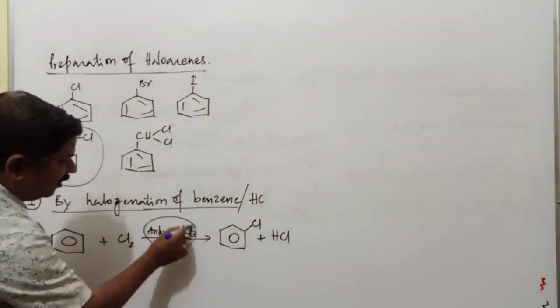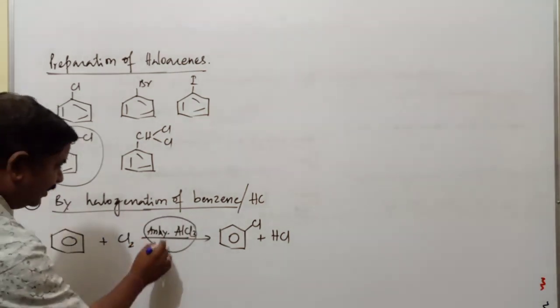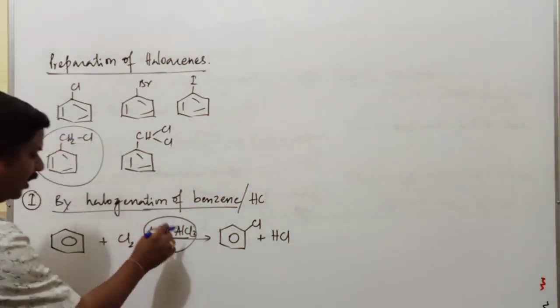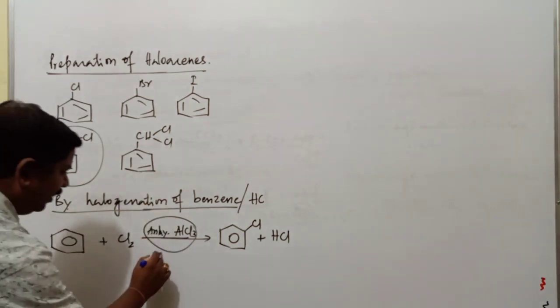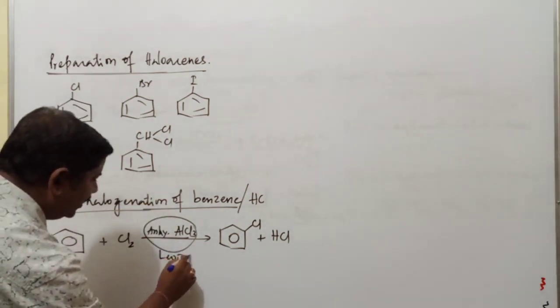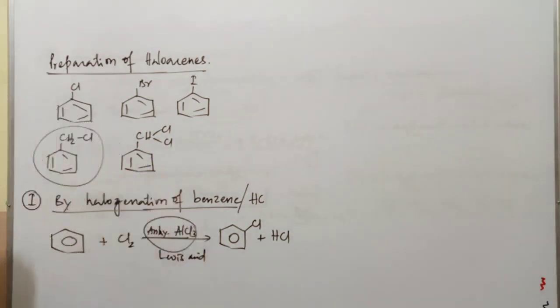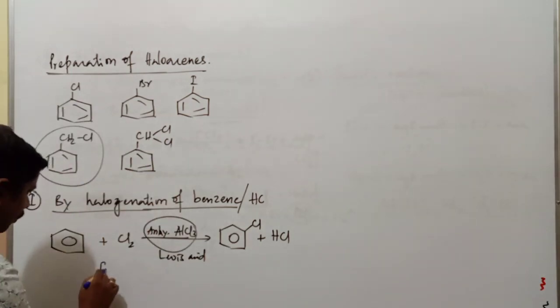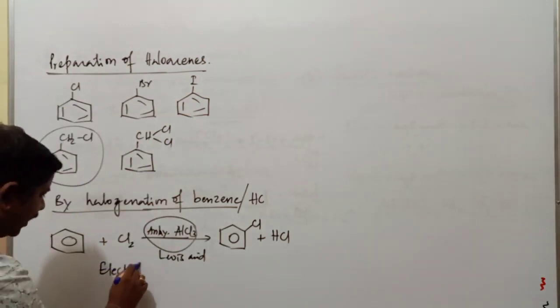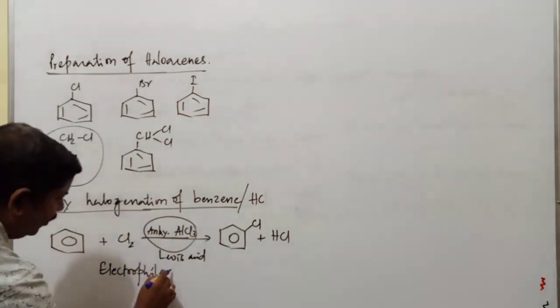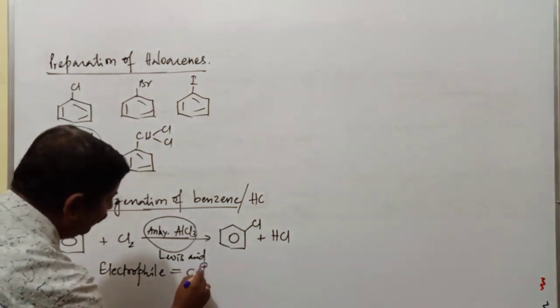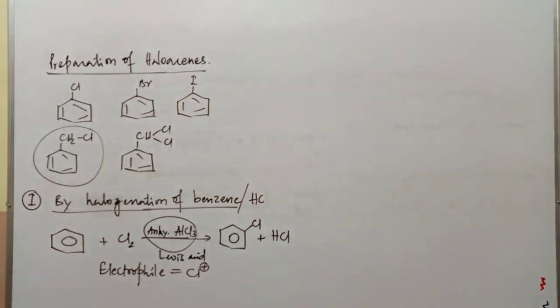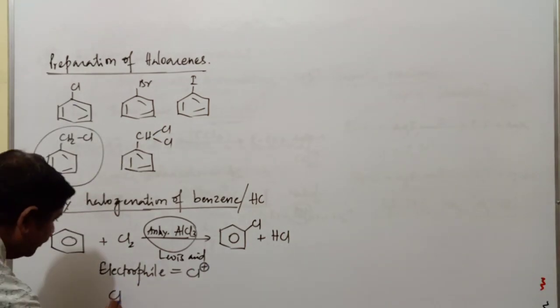What is the function of anhydrous AlCl3? It helps in the generation of the electrophile. Basically, it is considered a Lewis acid. What is the electrophile produced in this reaction? The electrophile is Cl plus, commonly called chloronium ion, that is produced by